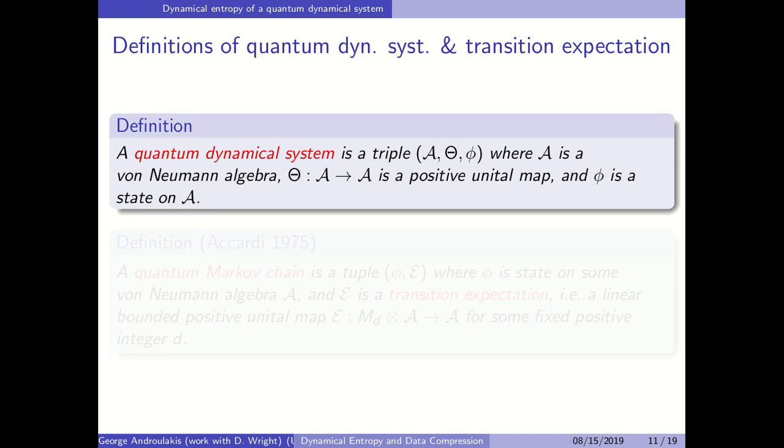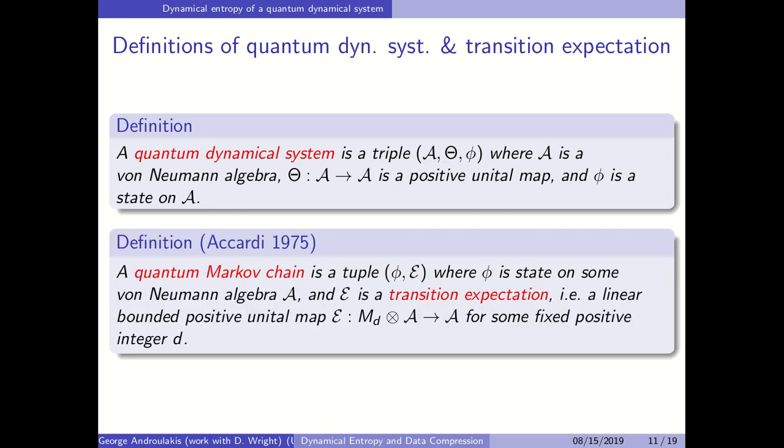So let's recall now, in the third part of my talk, the dynamical entropy of a quantum dynamical system. First, recall what a quantum dynamical system is and what a transition expectation is. A quantum dynamical system is a triplet of a von Neumann algebra, a dynamical map from the von Neumann algebra to itself, and a state on the von Neumann algebra. Accardi defined the quantum Markov chain to be a tuple of a state and the transition expectation, E. A transition expectation is a linear bounded positive unital map on MD tensor A to A.